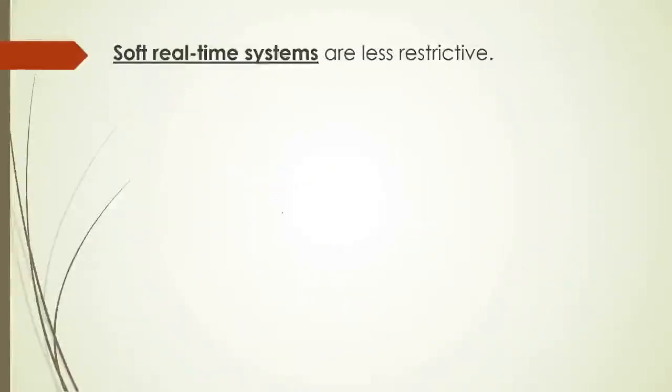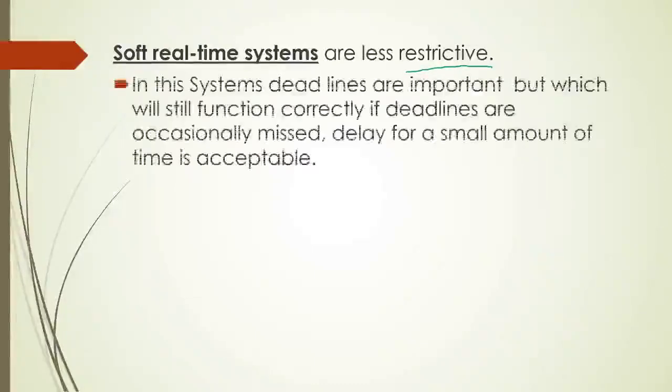Next, soft real-time systems are less restrictive compared to hard real-time systems. Even in this system the task has to be performed on time, but it can accept some delays. Deadlines are important, but the system will still function correctly if deadlines are occasionally missed, or a delay for a small amount of time is acceptable.